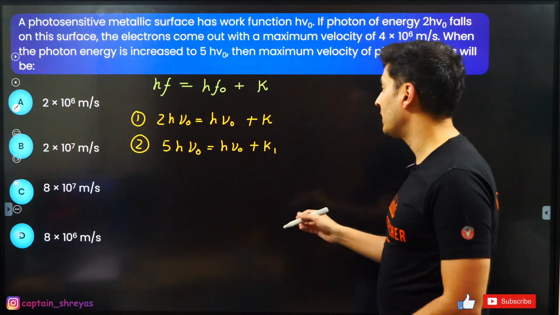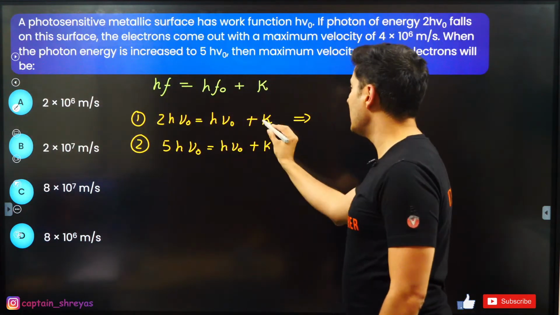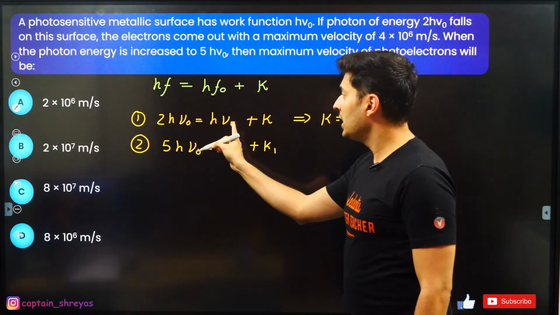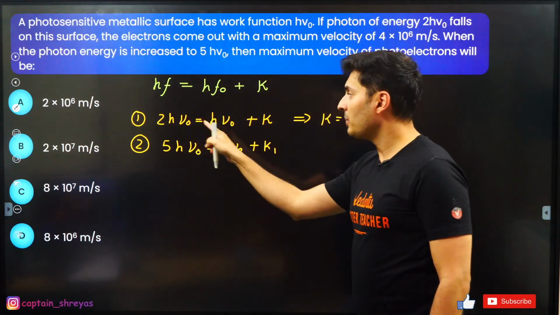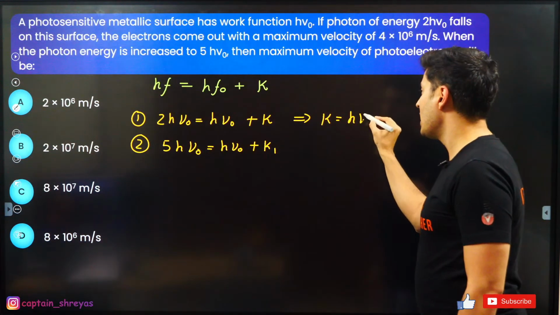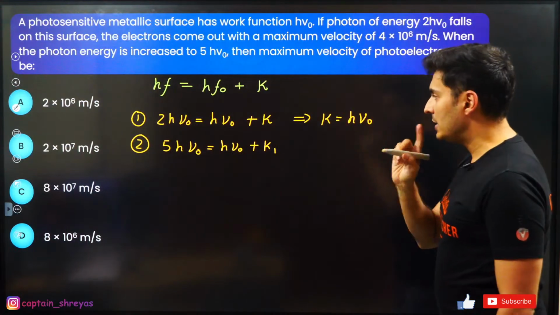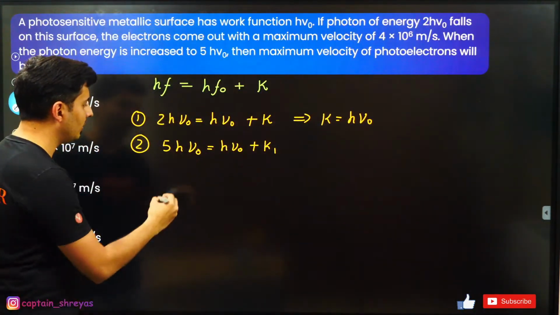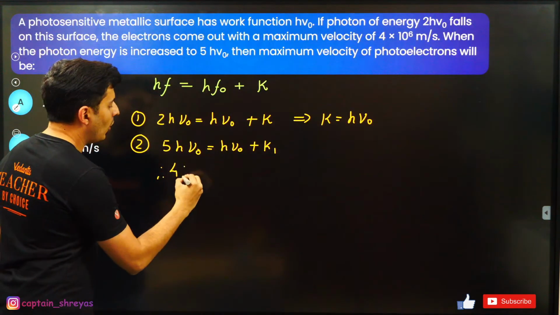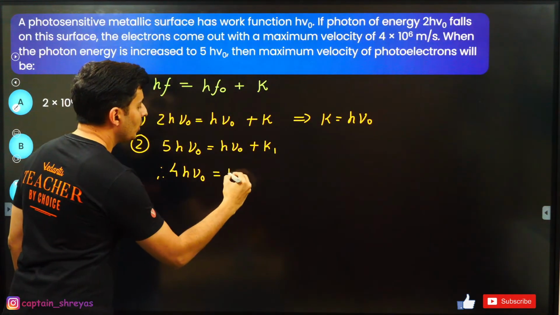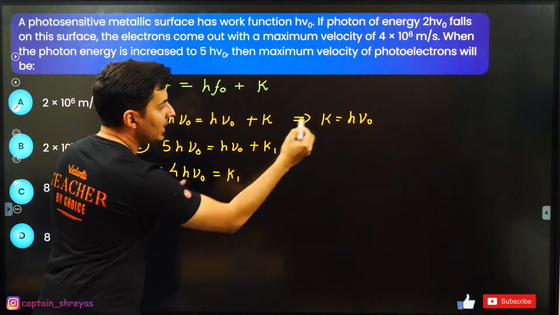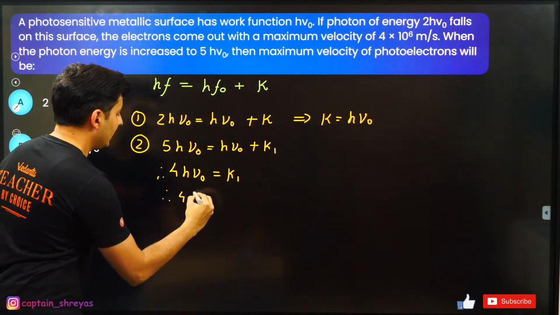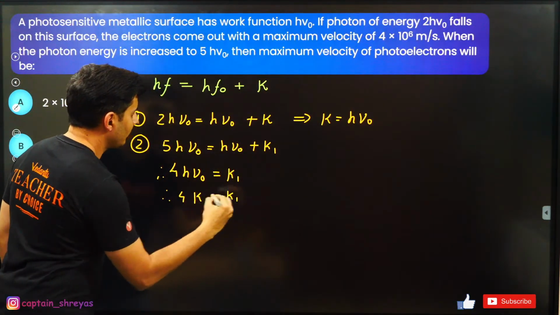So here you can see kinetic energy will be 2h0 minus h0, which is just going to be h0. Interesting. If I shift this h0 term over here, I will get 4h0 is equal to k1, but h0 is k, so 4 times k is k1.